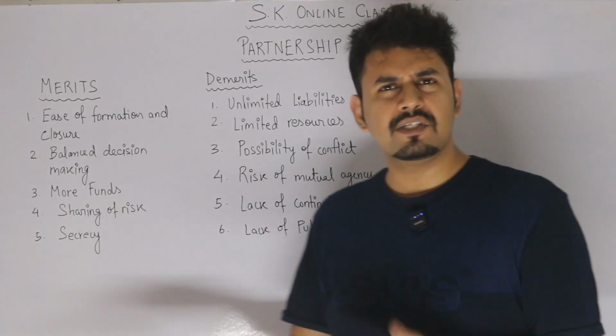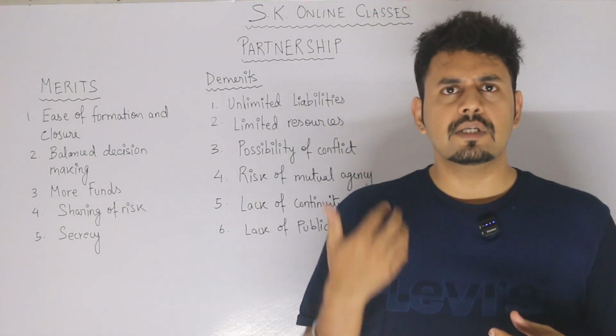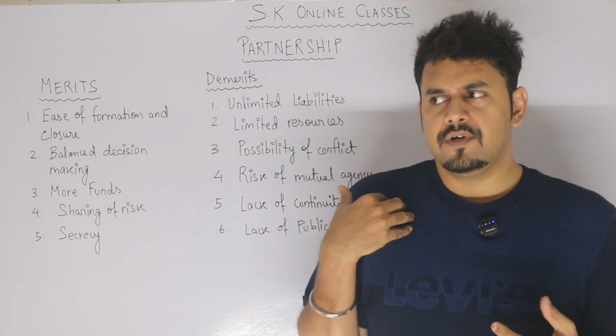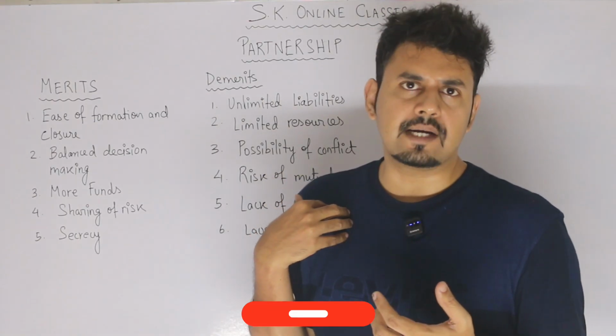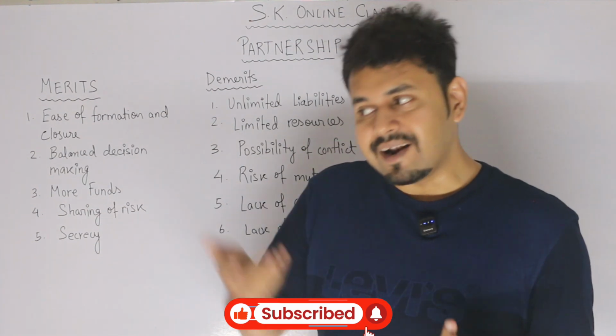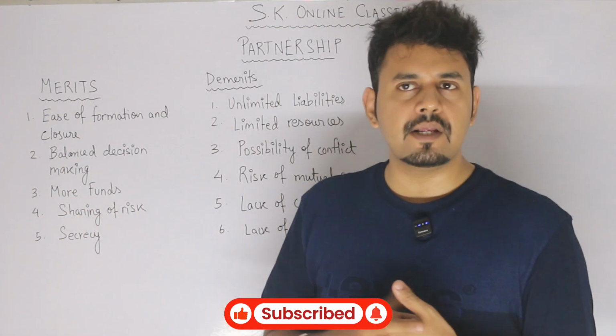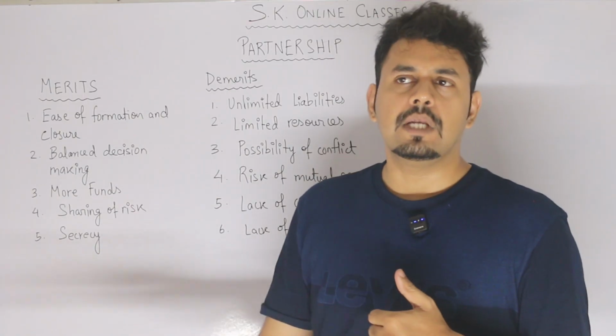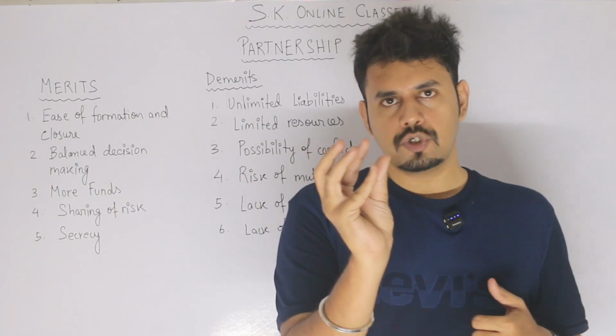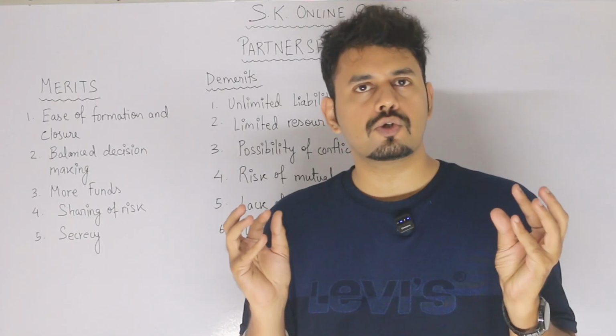Next, more funds. Now this is a very simple point. Of course, I am a proprietor. I was starting a medicine business. I invested 2 lakh rupees to start the business. Now, another person who also wanted to open a medicine store has 2 lakh rupees or 3 lakh rupees with him. Now, if he opens, he will open a small shop. If I open, I'll also open a small shop.